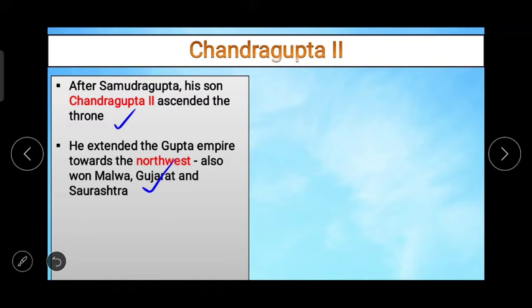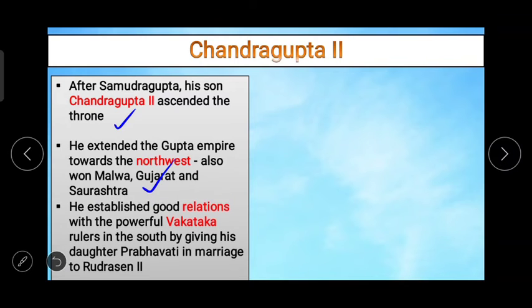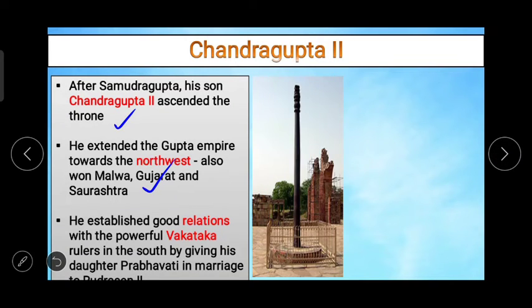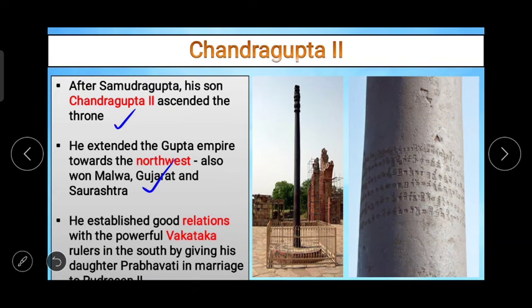In this topic, we are only talking about the kings and their achievements. We can say which places they won, whom they fought with, and what the important names were in particular dynasties. So whenever we talk about Chandragupta II, it is very important for us to keep in mind that he extended the Gupta Empire towards the northwest, also to Malwa, Gujarat, and Saurashtra. He established good relations with the powerful Vakataka rulers in the south by giving his daughter Prabhavati in marriage to Rudrasen II. On the screen, you can see the images related with this.